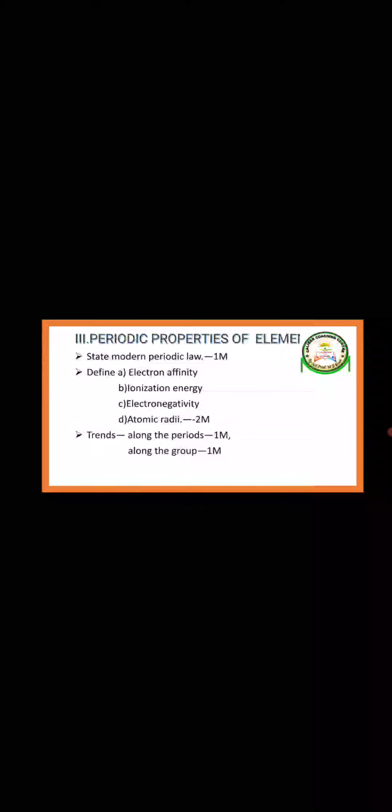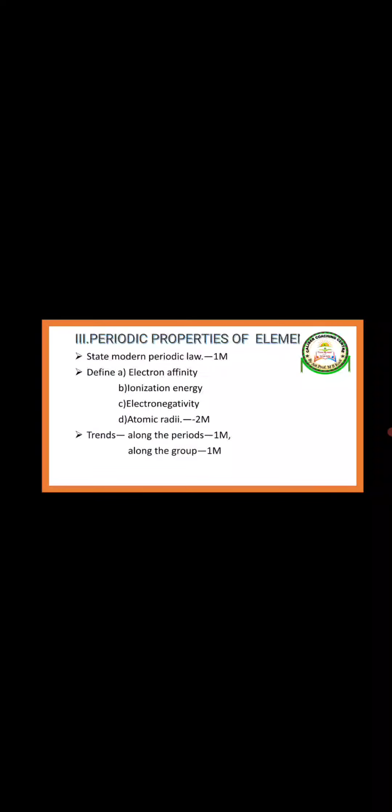So they will ask how size varies along periods in the periodic table. You have to write whether size increases or decreases, atomic radius decreases or increases. One trend they will ask along periods, and one trend they will ask for a group. Group means vertical. From top to bottom in the periodic table, what happens to these four things? So these are very important concepts regarding this chapter.